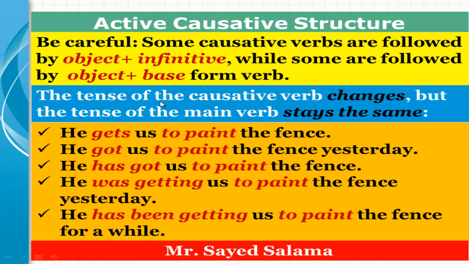You can say, I have someone do something. I had someone do something. I'm going to have someone do something. I will have someone do something. Yes? So the tense of the causative verb changes, but the tense of the main verb stays the same.